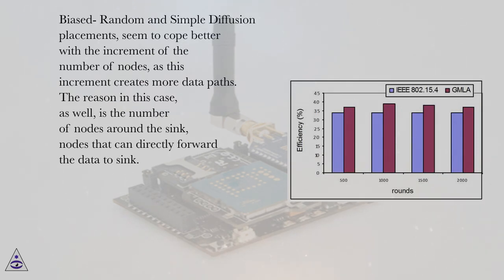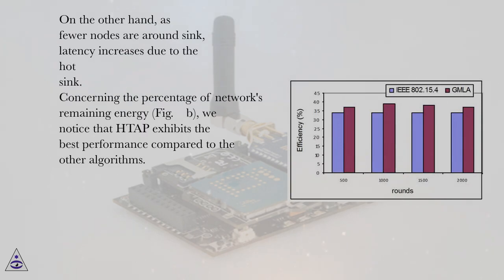The reason in this case, as well, is the number of nodes around the sink, nodes that can directly forward the data to sink. On the other hand, as fewer nodes are around sink, latency increases due to the hotspot that appears near sink. Concerning the percentage of network's remaining energy, Figure B, we notice that TAP exhibits the best performance compared to the other algorithms.